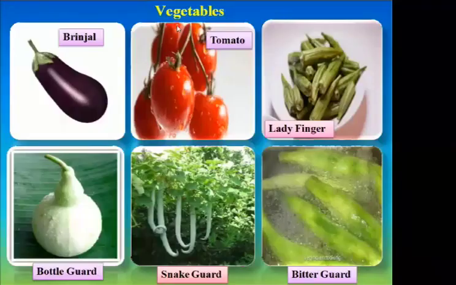Next we have vegetables. These are plants from which you can eat vegetables as the edible part, like brinjal, tomato, lady finger, bottle gourd, snake gourd, bitter gourd.